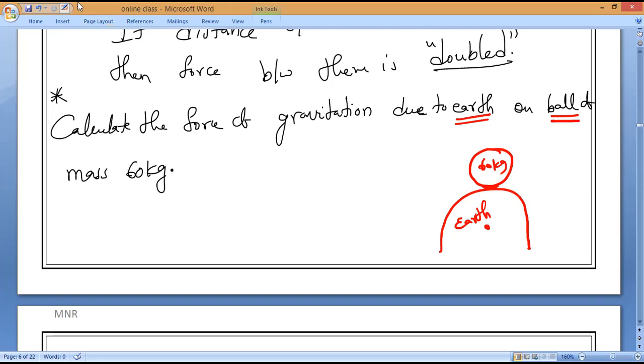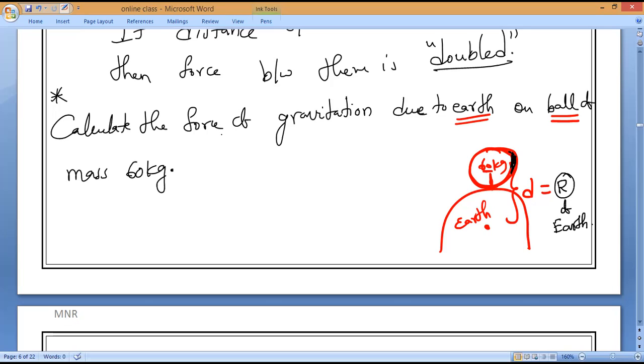In this case, as I told you, if a small body is placed above the ground, the size of the 60 kg ball is very negligible. So the distance between the centers, d, we will consider as what? When we are deriving the small g, we consider the radius of the Earth only. That is what you have to remember.